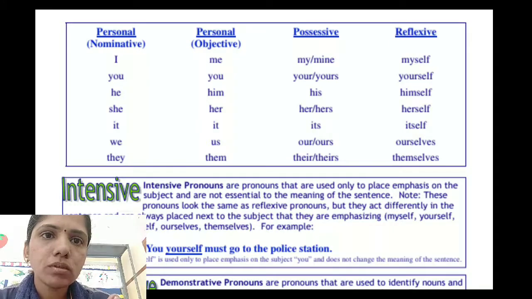Next we can see. So, personal nominative, for example, I, will change into personal objective, me. You, he, him, she, her, it, we, us, they, them. Next we can see how possessive pronouns change into reflexive pronouns.